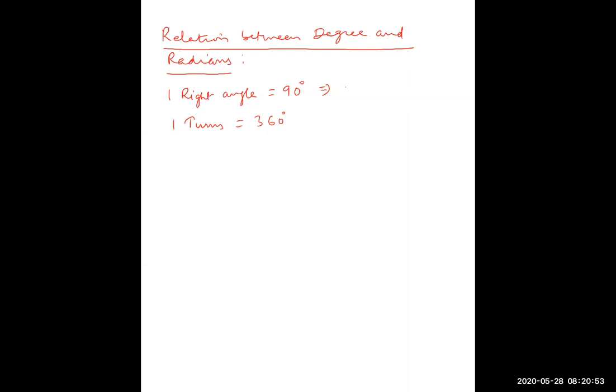And we know this one turn, 360 degree, is equal to 2 pi radian. So again, you may be thinking, yes sir, suddenly from where did this pi come?